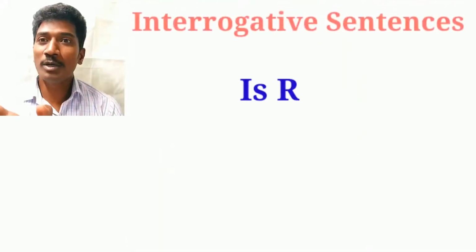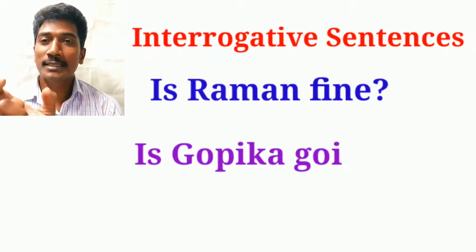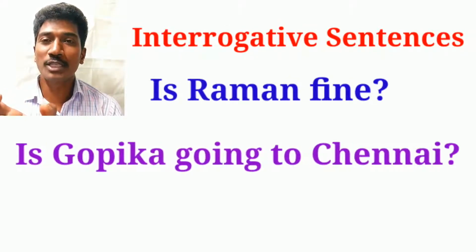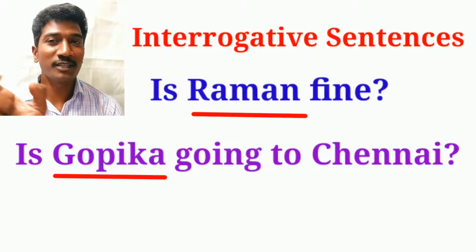In interrogative sentences, the subject does not come first. It comes after the verb. Is Raman fine? Is Gopika going to Chennai? The subject comes after the verb.